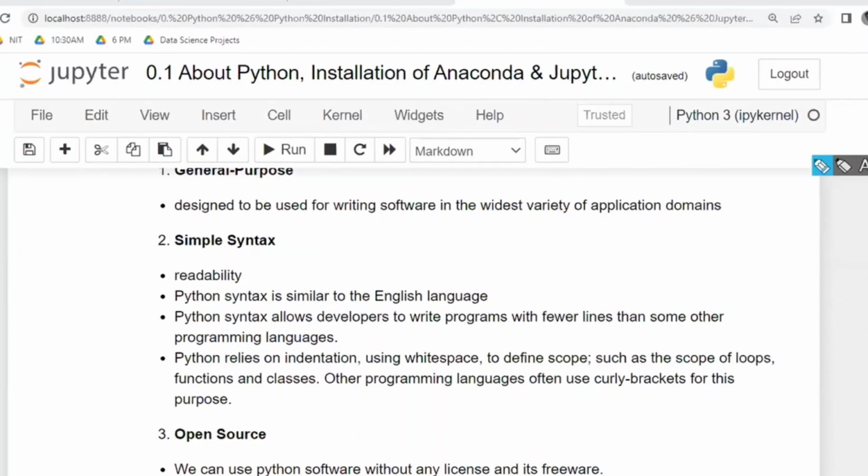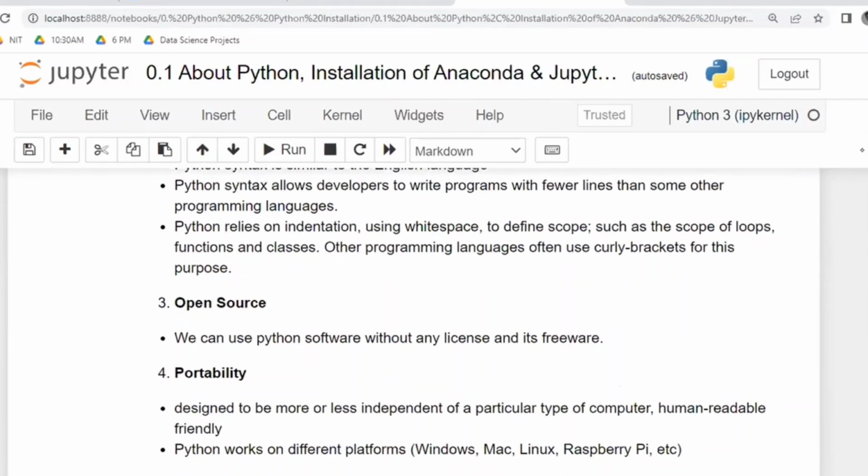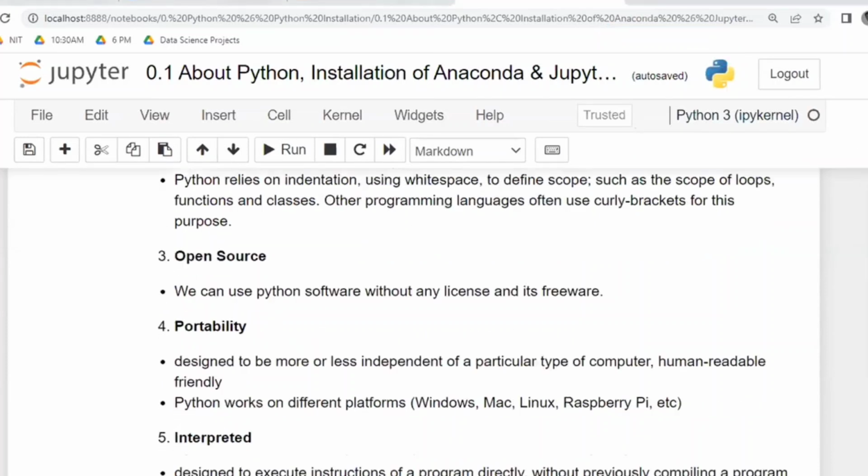Now, Python syntax is very simple and very similar to the English language. If you know English, then Python is easy. The minimum requirement is the English language, right? Python syntax allows the developer to write programs with fewer lines of code when compared to others. And there are no curly braces, curly braces open, curly braces close, all these things will not be there. It is very simple when compared to any other programming language, right?